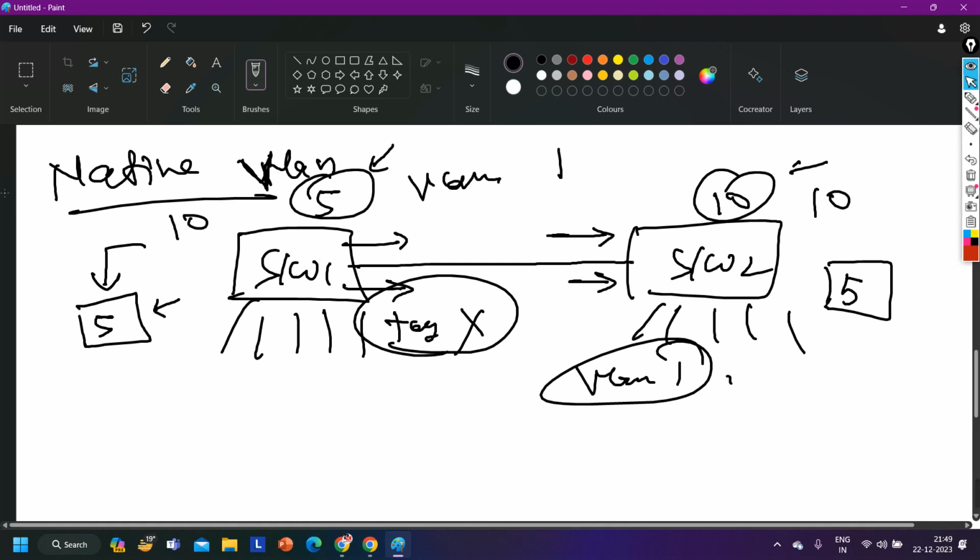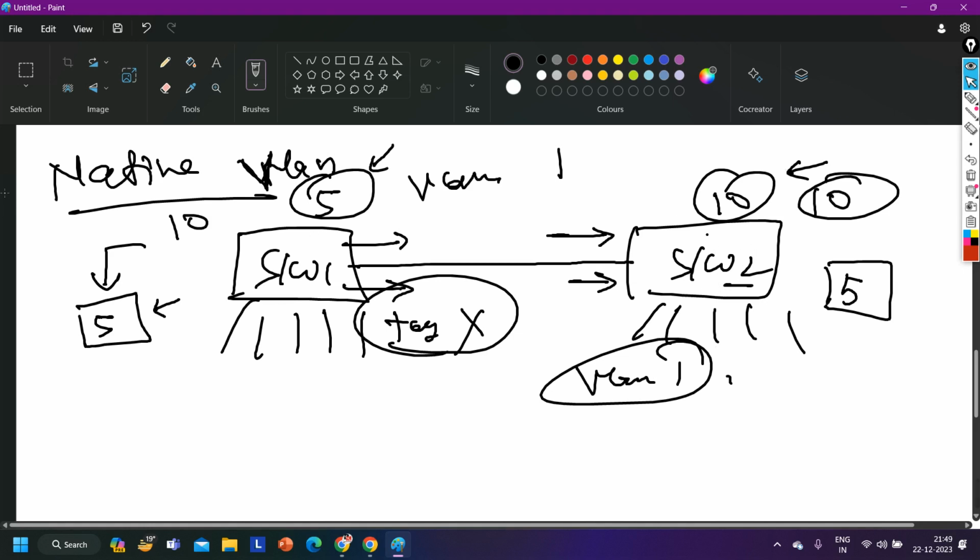Switch 2 will not perform tagging for VLAN 10. So whenever switch 1 forwards a frame of VLAN 5, it will forward it without tagging. Whenever switch 2 receives it, it will think that this is traffic of VLAN 10, not VLAN 5. So the native VLAN on both switches should be the same.